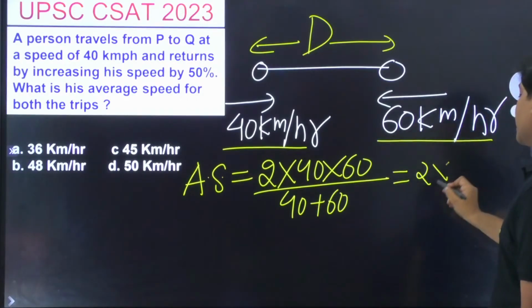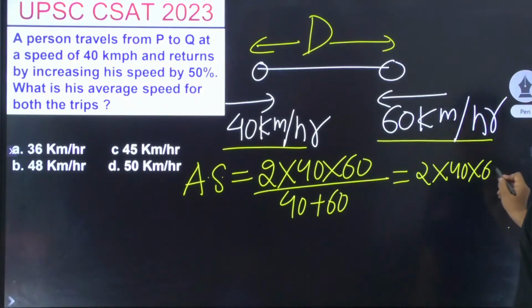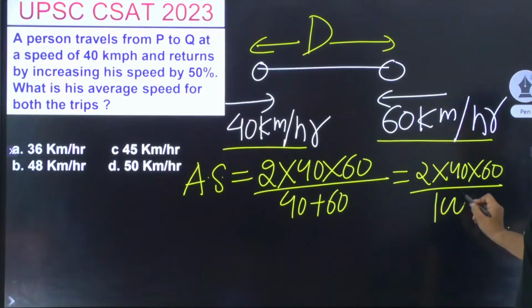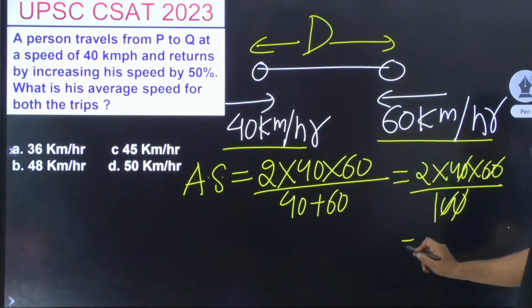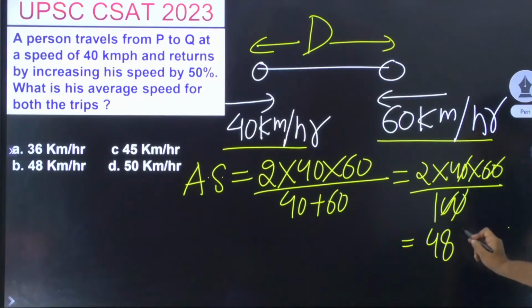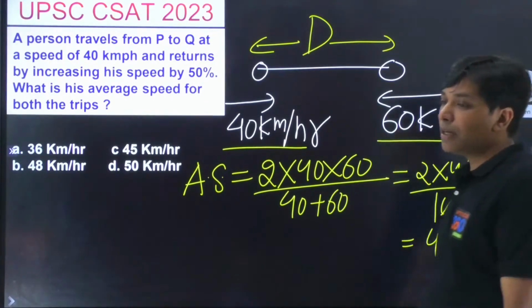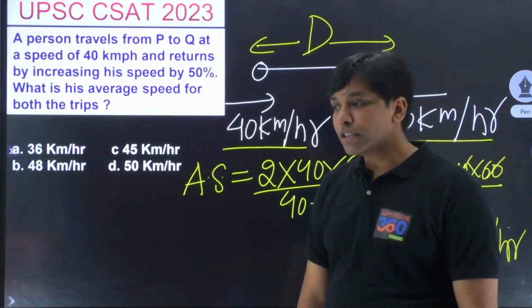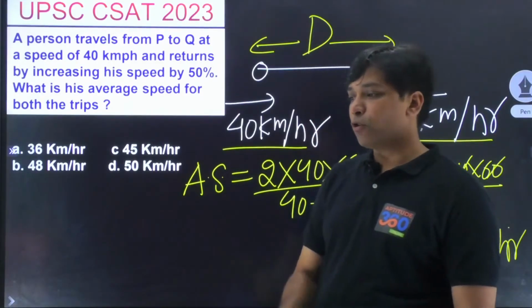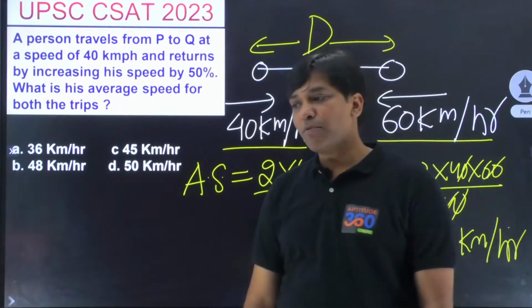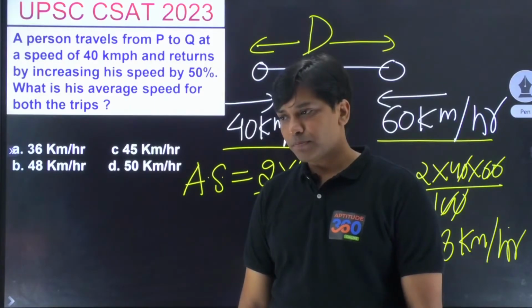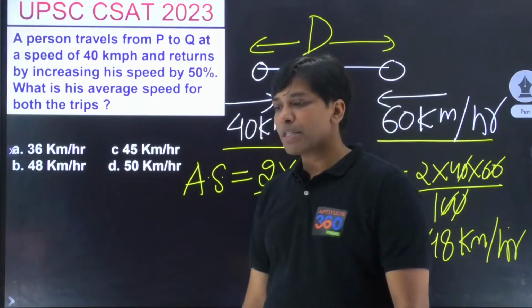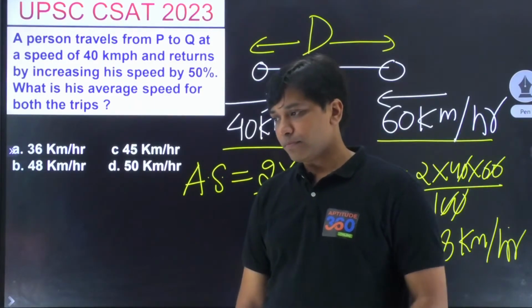So 2 in, let's simplify this. It is 48 kilometers per hour. Aradhana, please be mindful of this. It is not 50, rather it is 48. Who else is getting this answer? Please let me know in the comment section if you're understanding this.